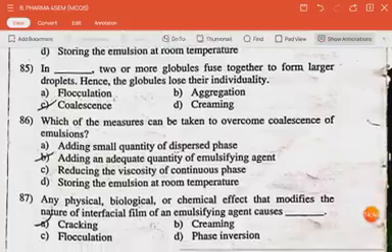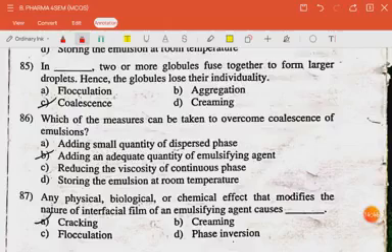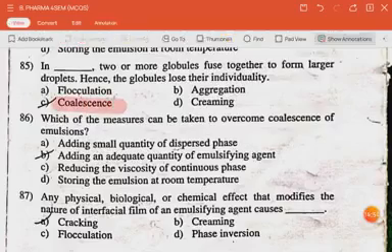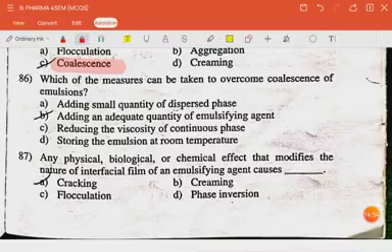The next question is, in dash two or more globules fuse together to form larger droplets and the globules lose their individuality? The answer is coalescence. The next question is, which of the measures can be taken to overcome coalescence of emulsion? The answer is adding an adequate quantity of emulsifying agents.